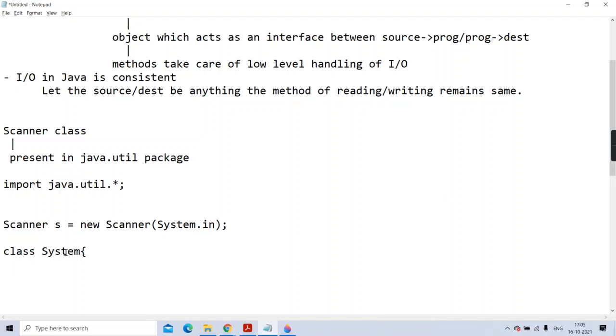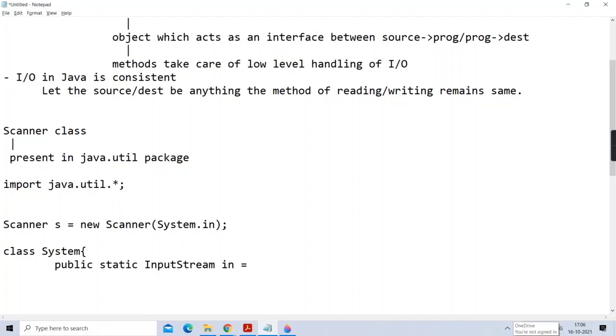See here, class system. Is this class already provided by Sun in the Lang package? Yes, it's a Sun provided class in the Lang package. You don't have to define it. But in this class, something like this has happened. See here, public, static, input stream, in.